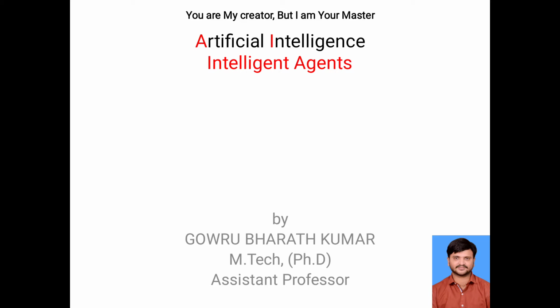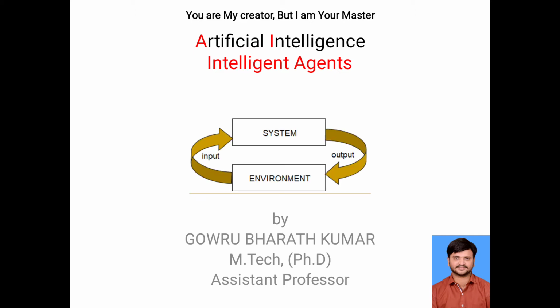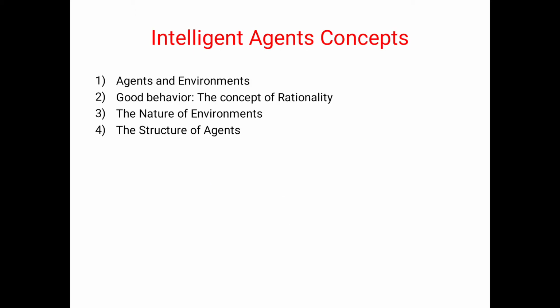Coming to the artificial intelligence course, today we will discuss the third concept of intelligent agents. So, what is the meaning of intelligent agents? What are the first two parts in the intelligent agents? Already we have covered them. So, what is the first part? Agents and environments. The second part is good behavior, the concept of rationality. These two concepts we have already covered in the previous sessions. If you want any information, please go through those YouTube links.